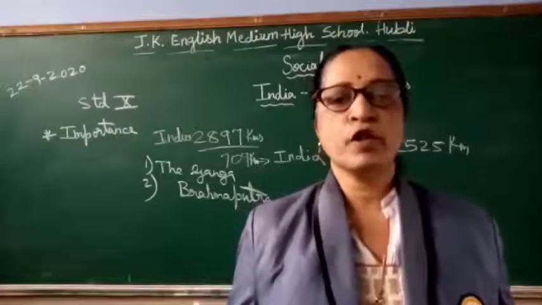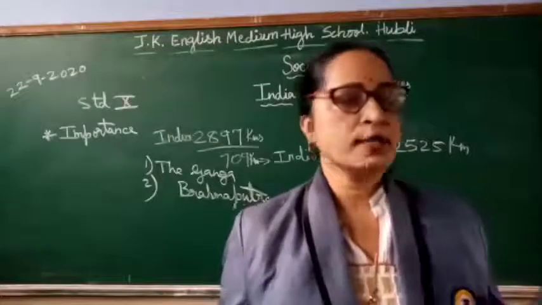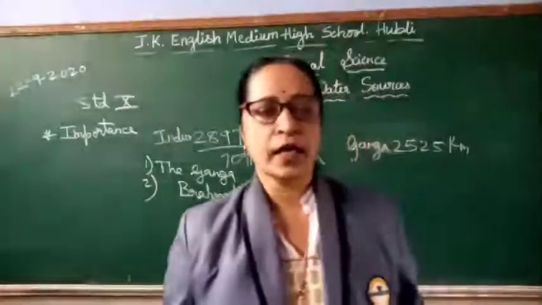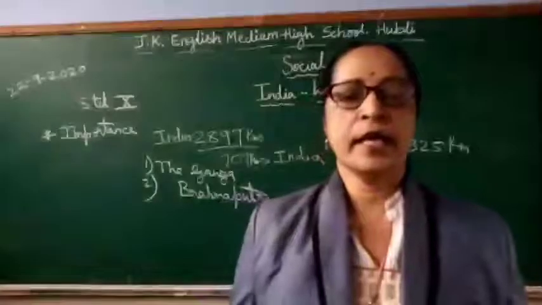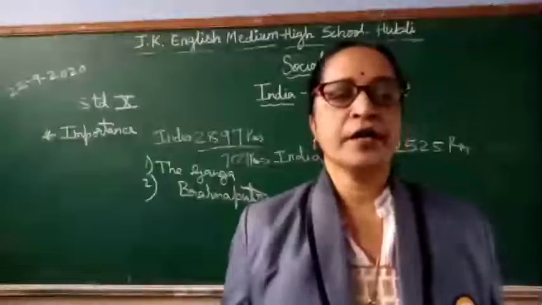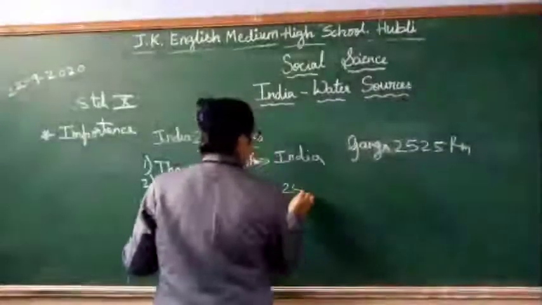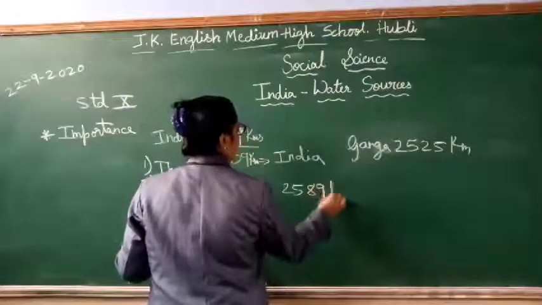Then it flows to the west and turns to the south in Bangladesh, where it joins the Ganga, and its length is 2,589 kilometers.